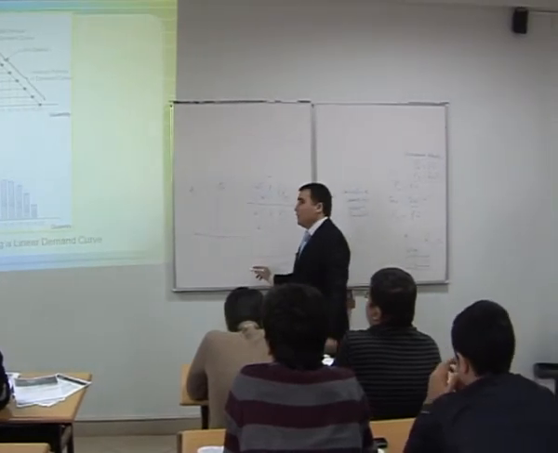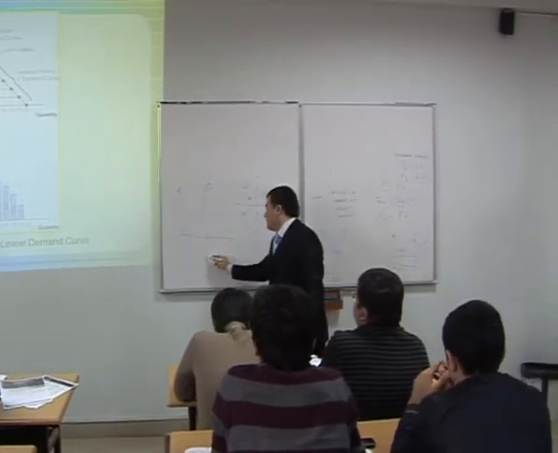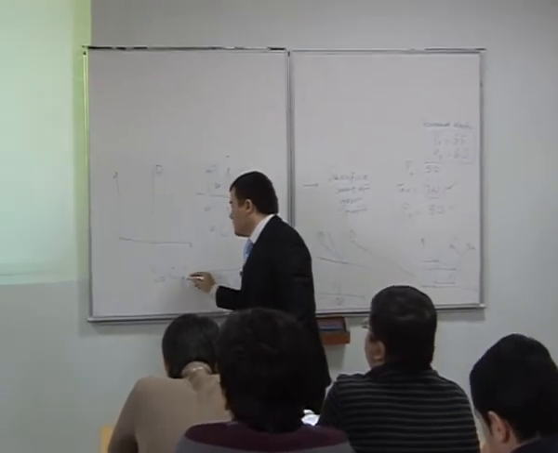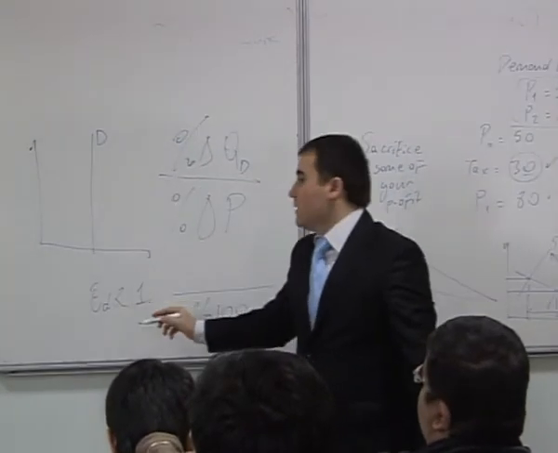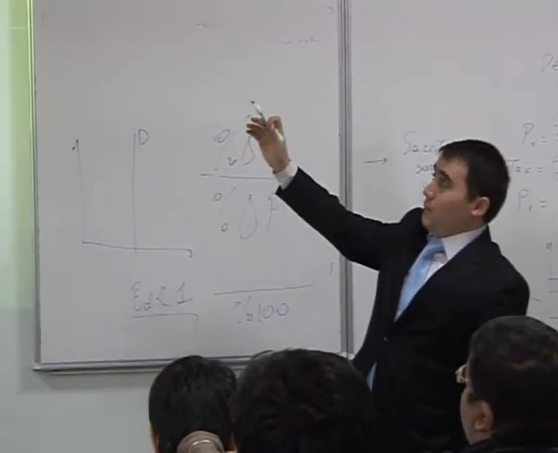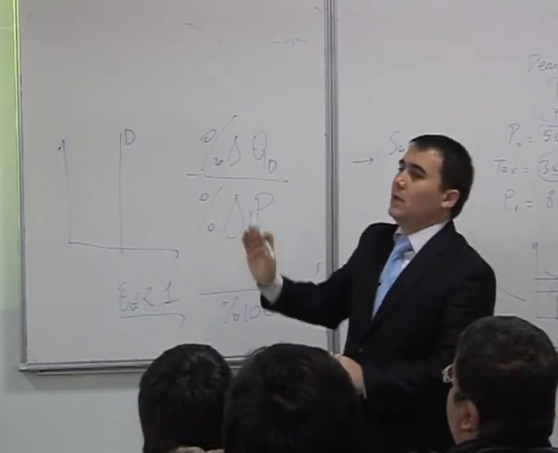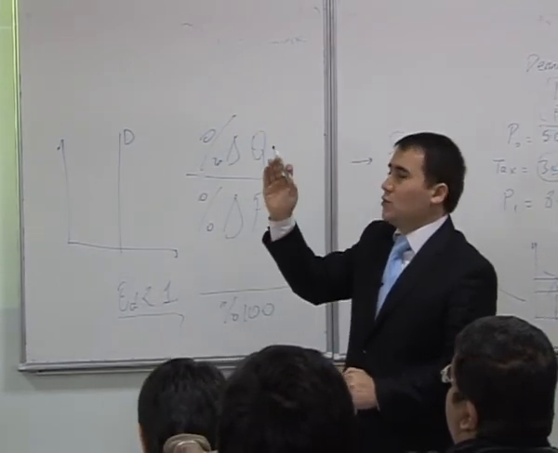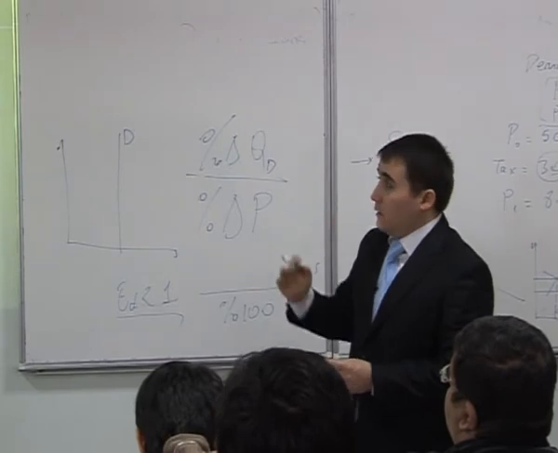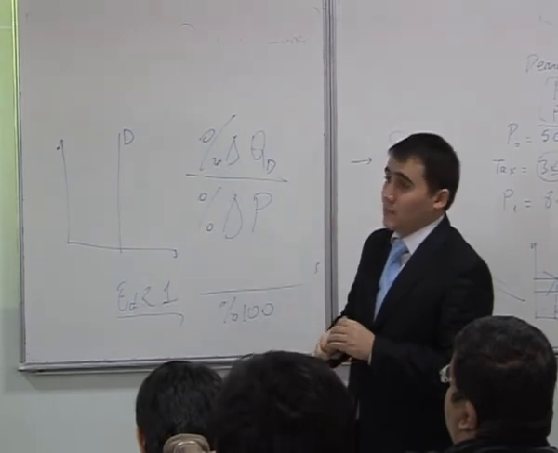So the result will be less than 1. So we said that in the lower part of the straight curve, there is inelastic demand.